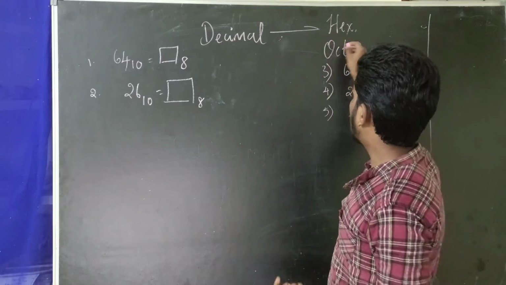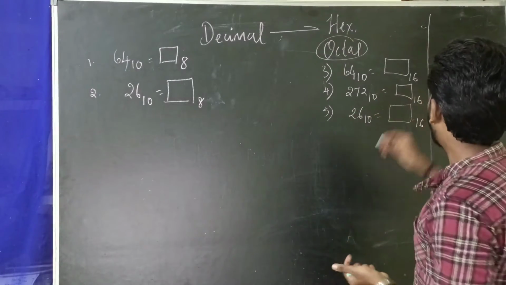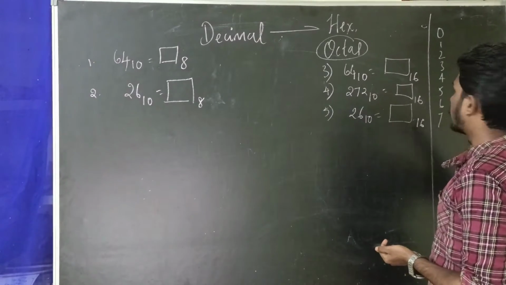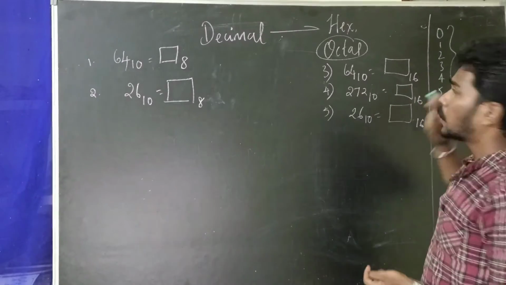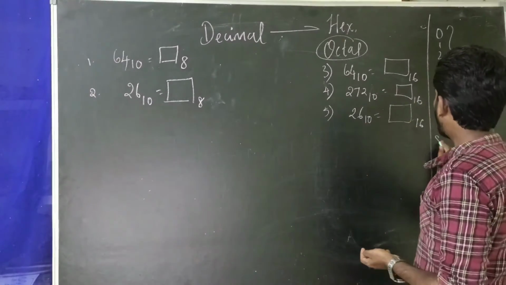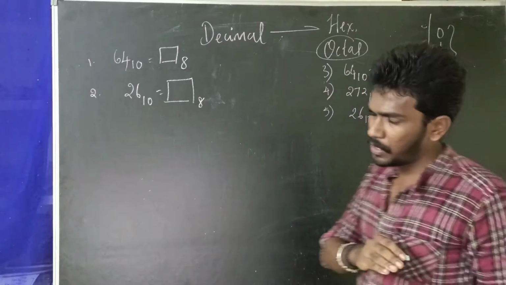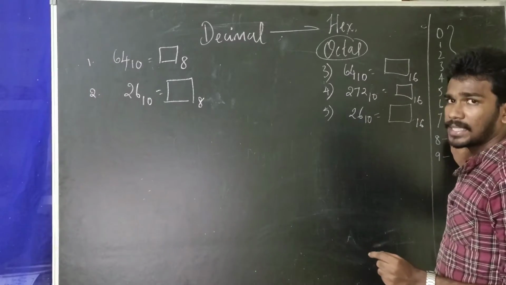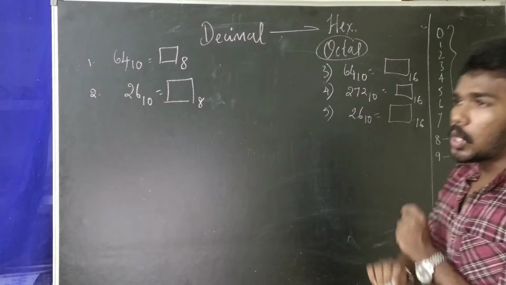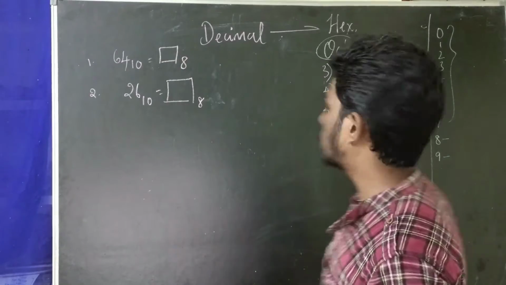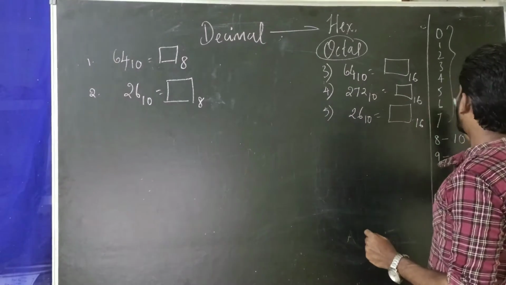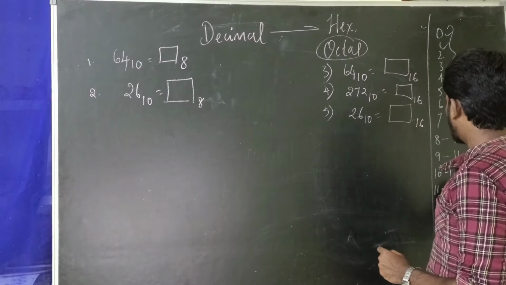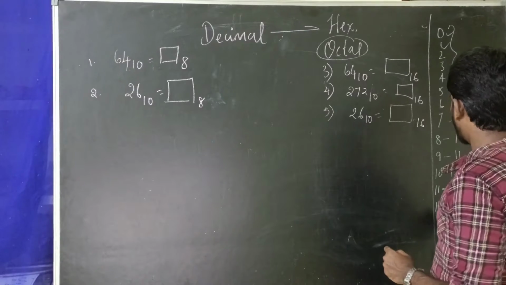First, let's talk about octal. What do you mean by octal? Octal has the digit values 0, 1, 2, 3, 4, 5, 6 and 7. These are all the digits octal is composed of. Then how do we represent 8 and 9? I explained that in the previous video session, and here I am giving it as a hint. In octal we don't write 8 as 8 or 9 as 9, because all the values are composed between 0 to 7. So 8 can be written as 10, 9 can be written as 11, 10 can be written as 12, 11 can be written as 13, and 12 can be written as 14. It goes in that way.